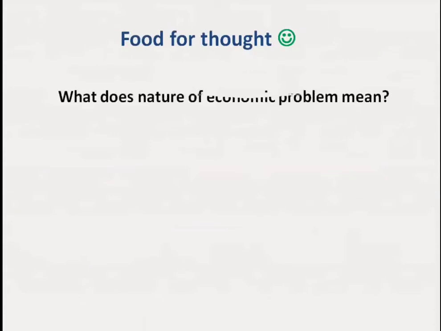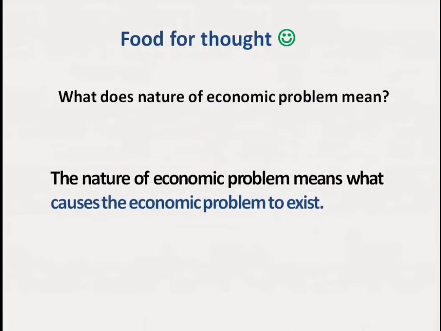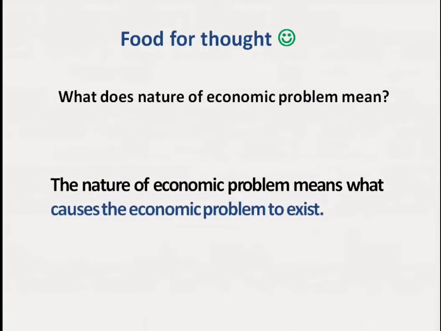Okay, when we say the nature of economic problem, what does it mean? This means: what causes economic problem to exist? Now, what is that economic problem and what may cause it to exist?